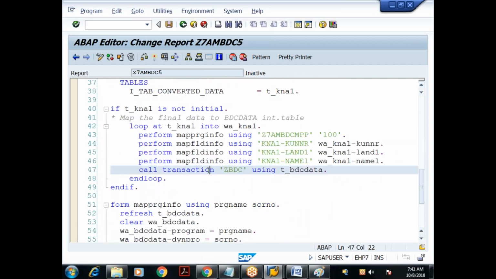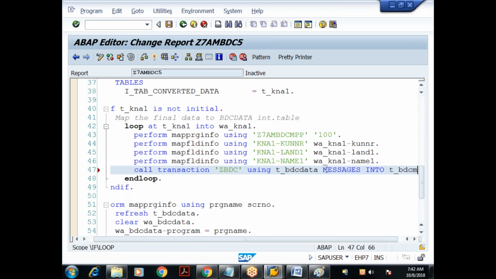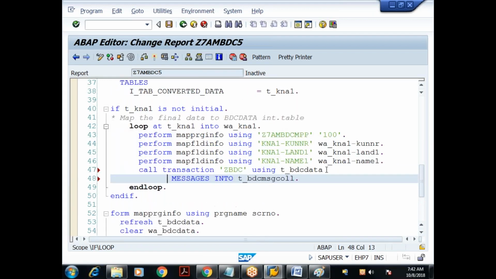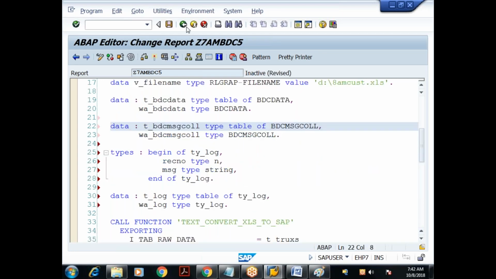This is a syntax which we already know. Now I'll say call transaction T code using BDC data internal table. Here you have to use the addition messages into the internal table, which we just declared, t_bdcmsgcall. Understood? So this is another addition I can use as part of call transaction: call transaction so and so using BDC data internal table messages into BDC MSG call internal table.